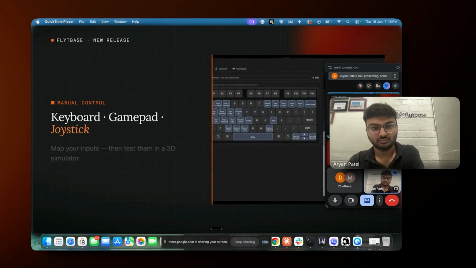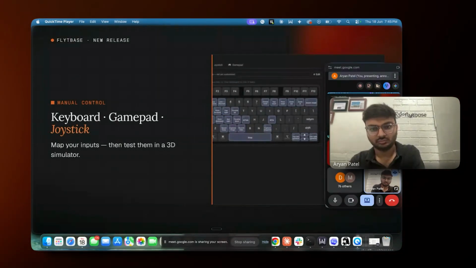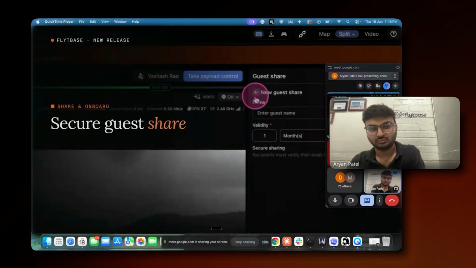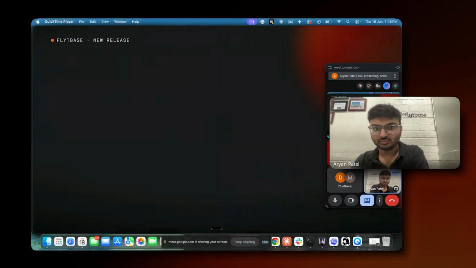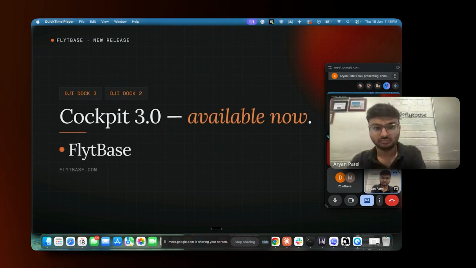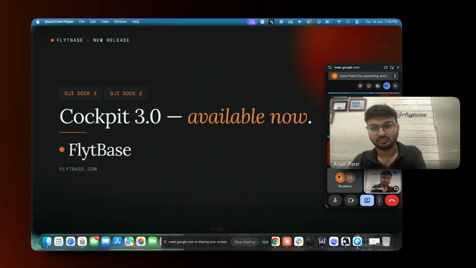Take manual control with keyboard, gamepad, or joystick and test your bindings in a 3D simulator. Share a secure live view with any guest and get up to speed with a built-in guided tool. Cockpit 3.0, now available for DJI Dock 3 and Dock 2, Flight Base.